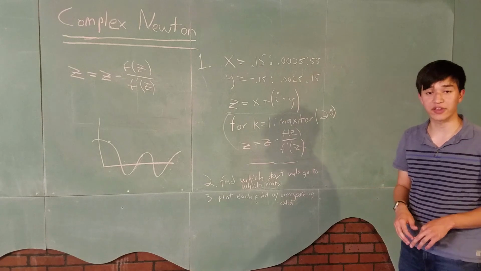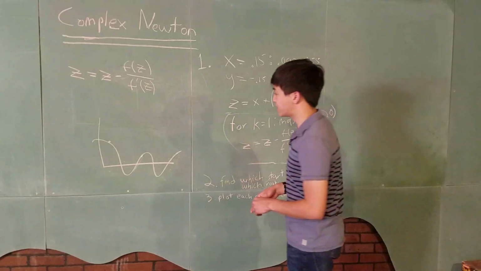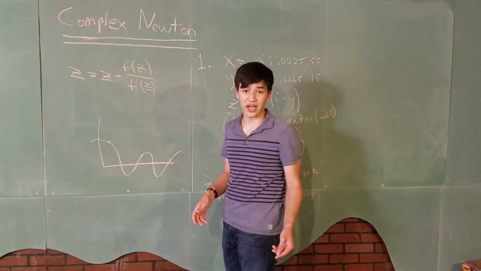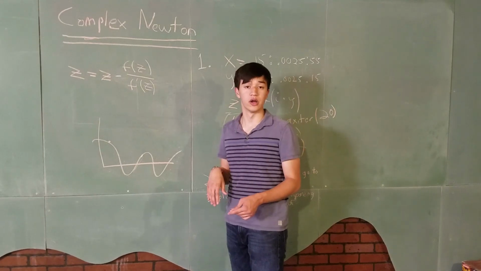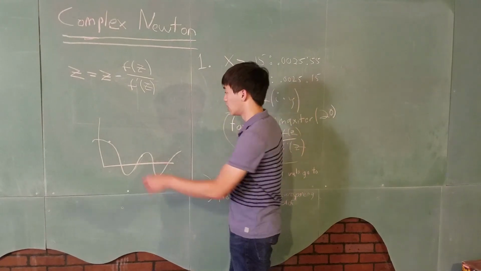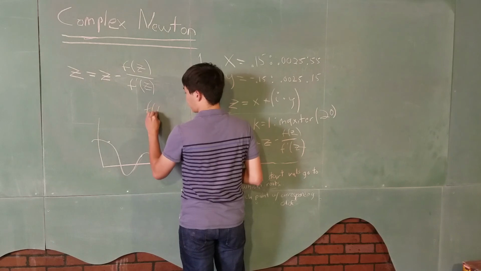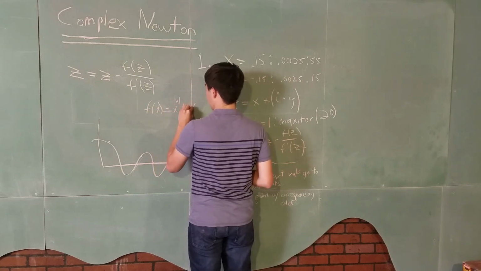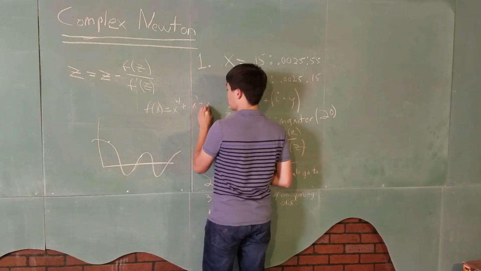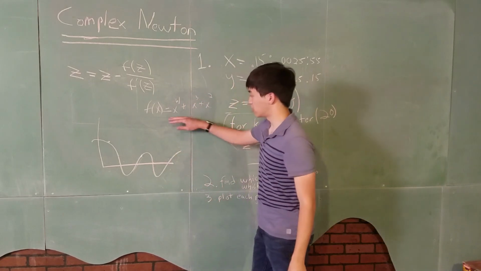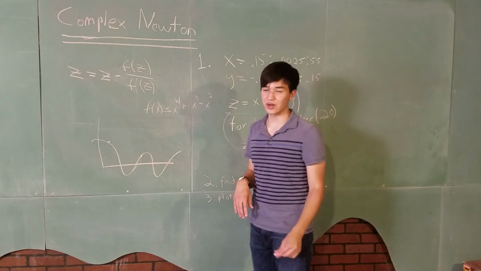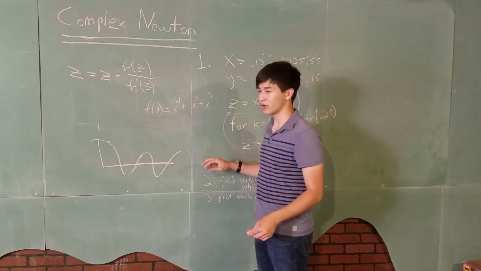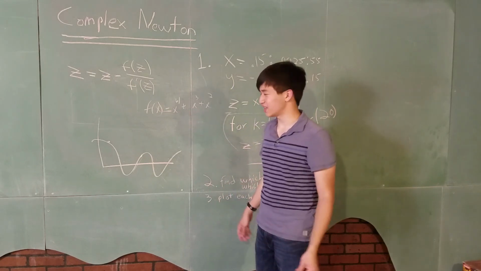And then the very final thing you have to do is when we get these Newton basin graphs, we want to give them fancy titles. And the titles we want to give them are the function that they start off with. So if the function that we found was like x to the fourth plus x cubed plus x squared, well, we want to make this into our title. And it turns out it's a little bit tricky because if you try and input this into a title of the graph, you're going to see something kind of weird.